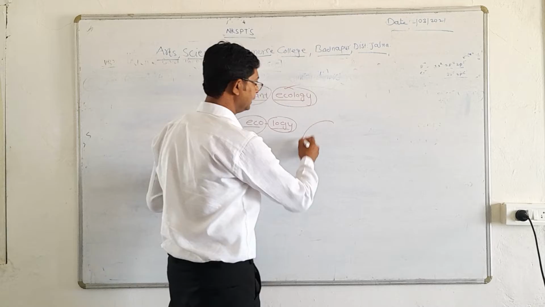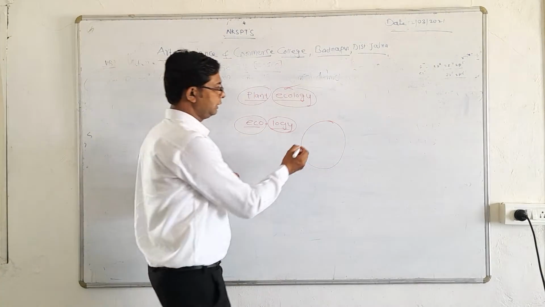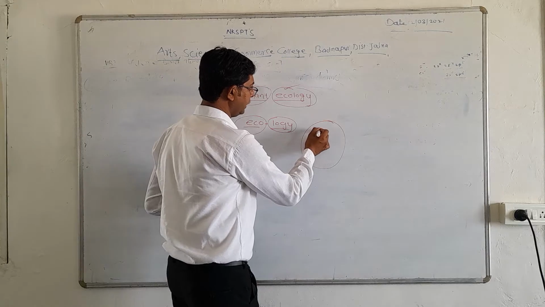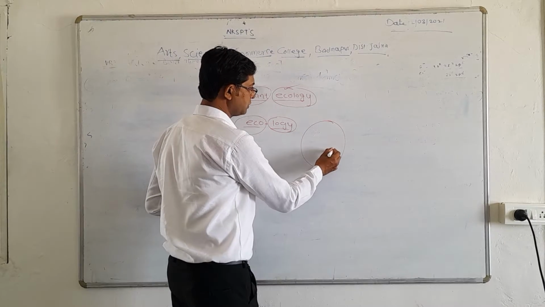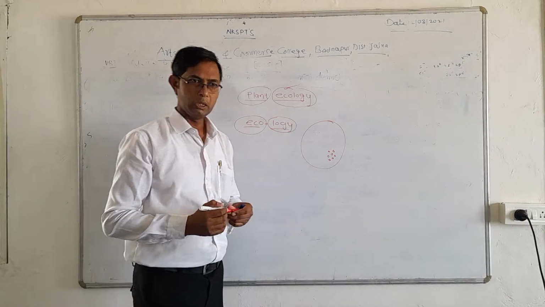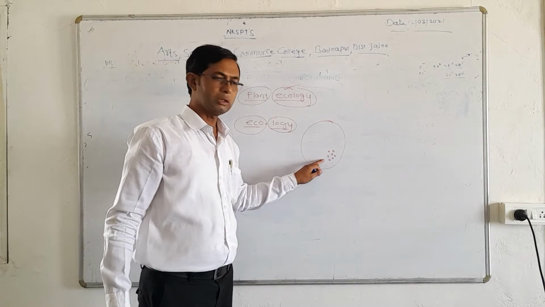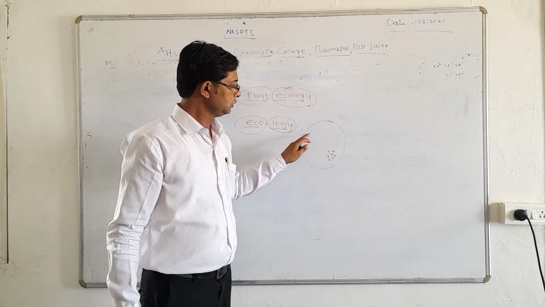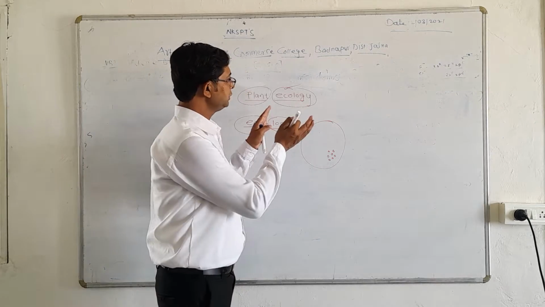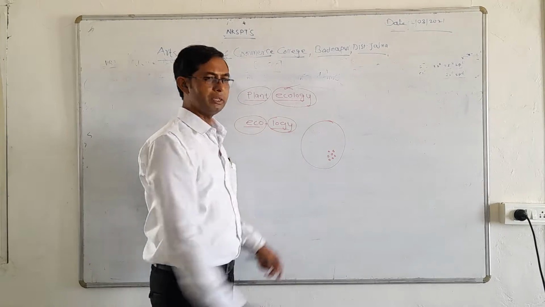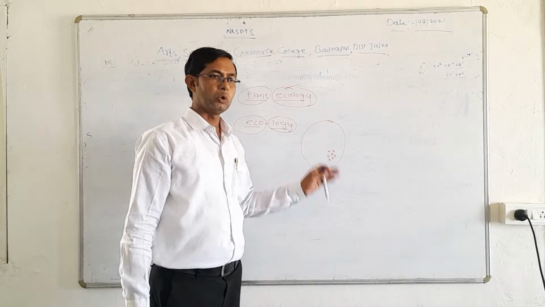Say for example, this is a particular environment, and in this particular area there are a number of organisms living together. This one is one organism and here is another organism. These two organisms live in a particular area, and the study of this area along with these living organisms we call ecology.